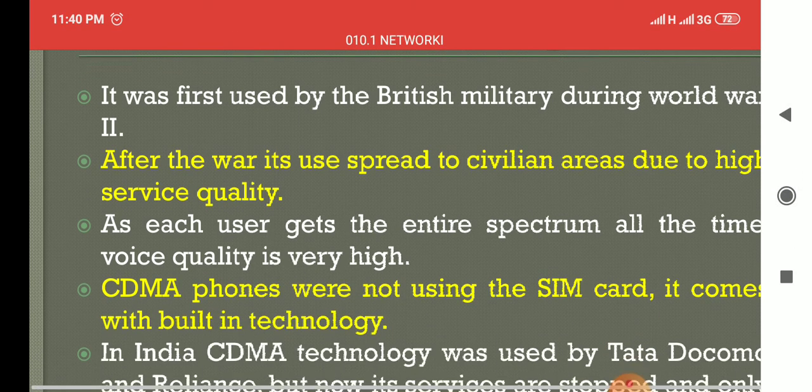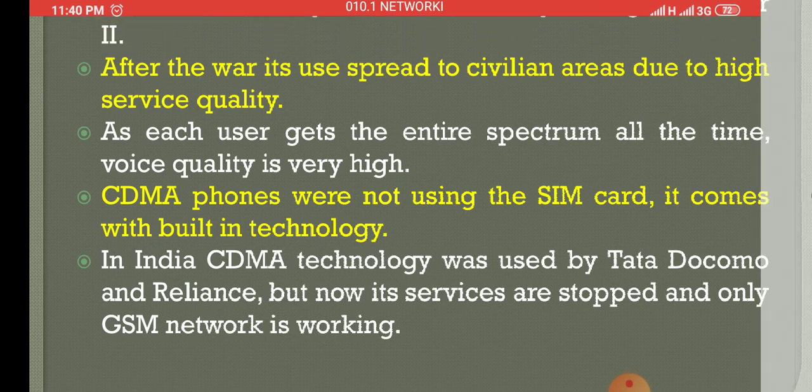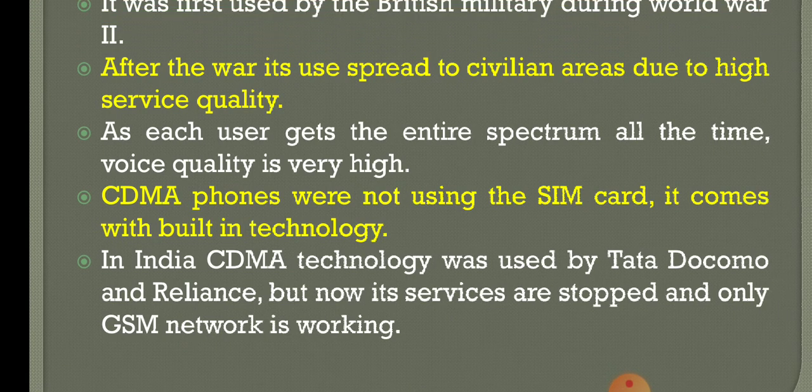In the case of CDMA, phones were not using a SIM card; it came with built-in technology. In India, CDMA technology was used by Tata Docomo and Reliance. I hope you understand. The SIM card was not a separate thing; it was attached to the phone, but now its services are stopped and only the GSM network is working. Just understand, GSM, Global System for Mobile Communication, is one of the standards which uses TDMA, time division multiple access, for making multiple calls, that is, up to 8 calls simultaneously.